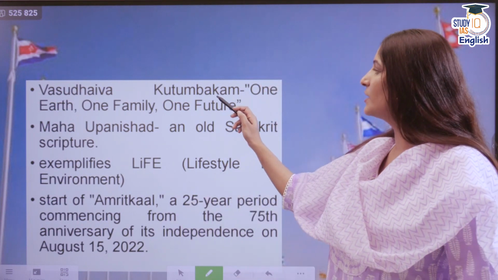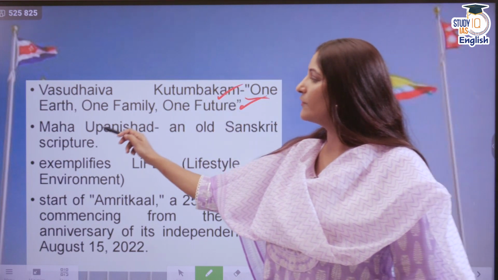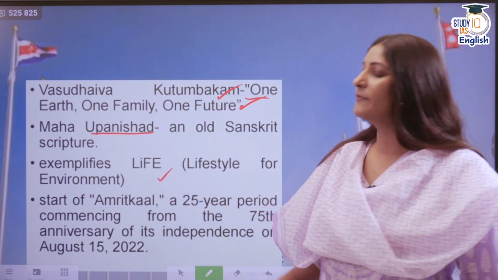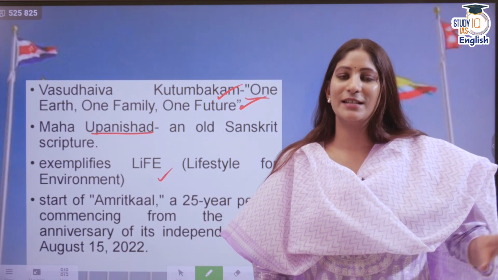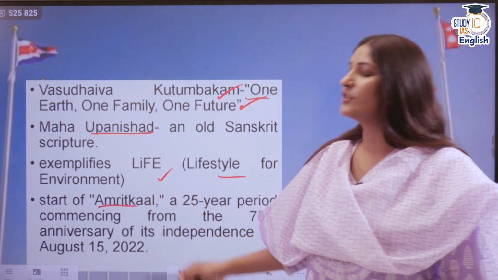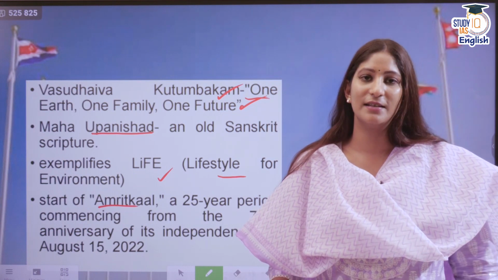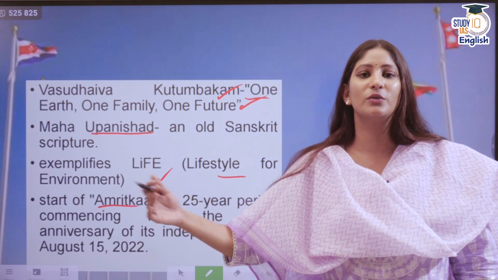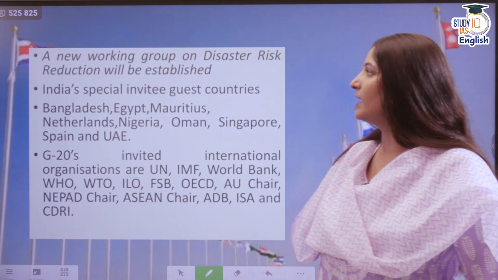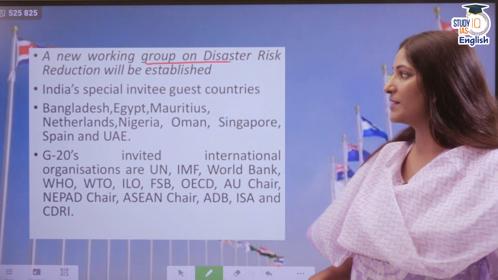Now, Vasudhaiva Kutumbakam is the theme of it, which is one earth, one family, one future. It is taken from the Maha Upanishad, which is an old Sanskrit scripture. The G20 for India also exemplifies LiFE, which is lifestyle for environment. And this is the start of Amrit Kaal. Amrit Kaal is starting from the 75th year of independence, and will go on to the next 25 years. That will mark the 100 years of independence for India. And a new working group on disaster risk reduction will be established under India's presidency.